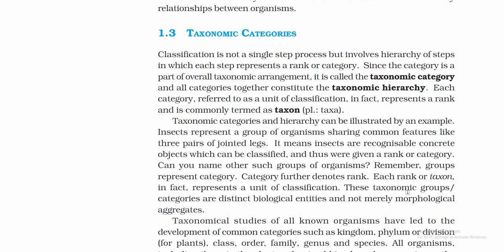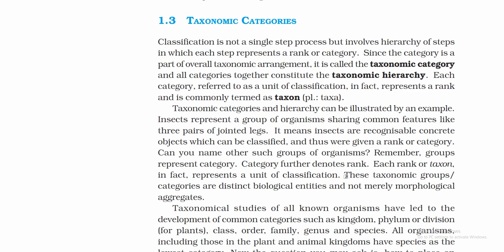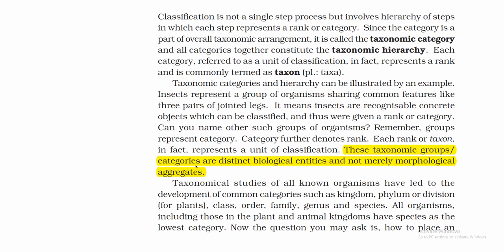These taxonomic groups or categories are distinct biological entities and not merely morphological aggregates. This is a very important line. Taxonomical studies of all known organisms have led to the development of common categories such as kingdom, phylum or division for plants, class, order, family, genus, and species.